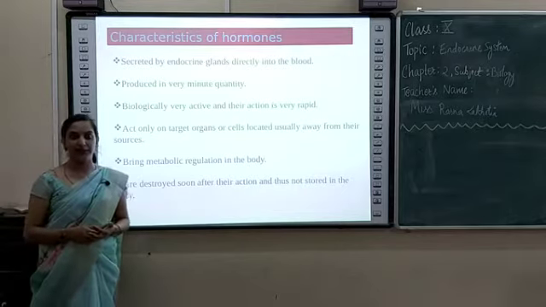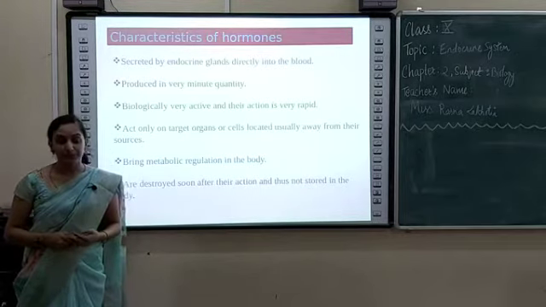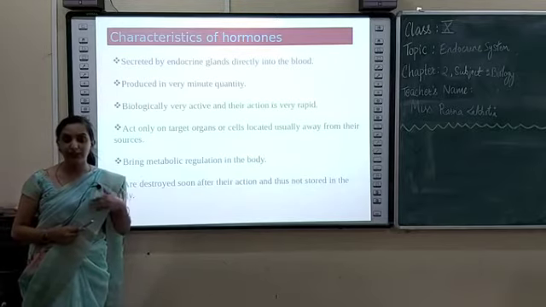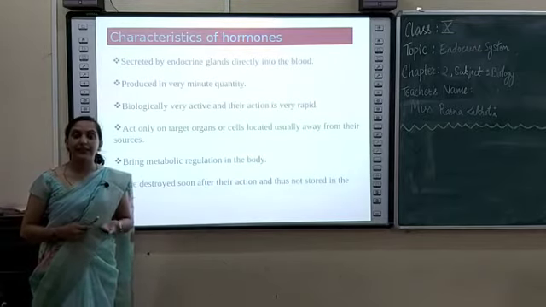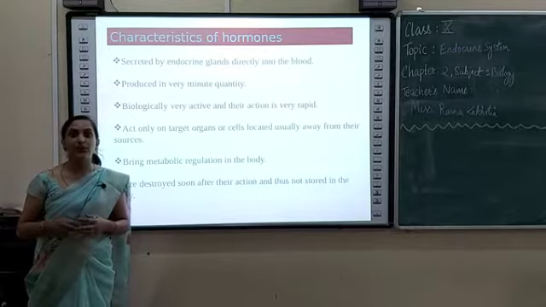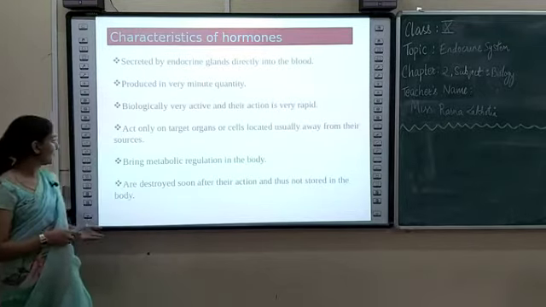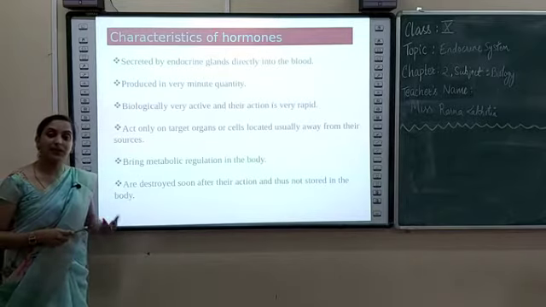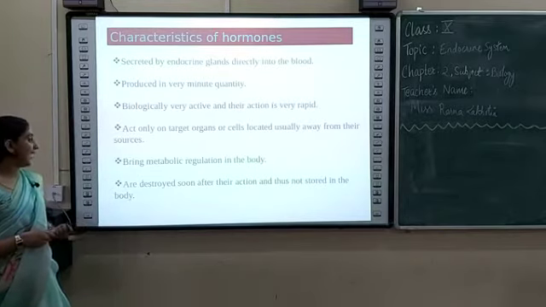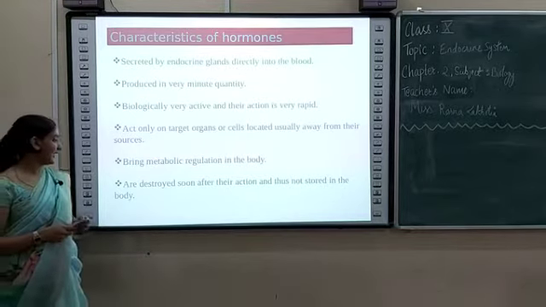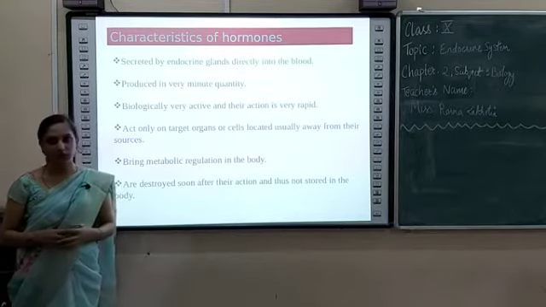For example, if a hormone is secreted in the brain region, such as the hypothalamus or pituitary gland, it is secreted into the blood. With the help of blood, it reaches the target cells and functions there. It also brings metabolic regulation in the body, and hormones are destroyed soon after their action and thus are not stored in the body.